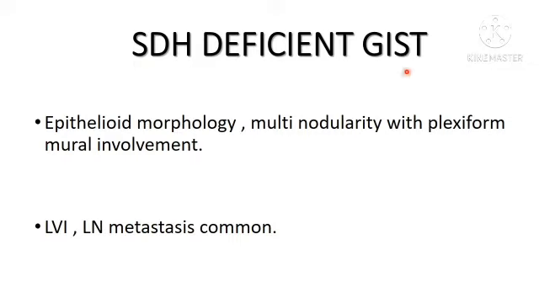SDH deficient GIST will have epithelioid morphology with multinodularity. Lymphovascular invasion and lymph node metastasis is common. You can see here this is a case of SDH deficient GIST. You can see the multinodularity. It's very clear, right? Multinodularity. The nodules are separated by muscularis propria.